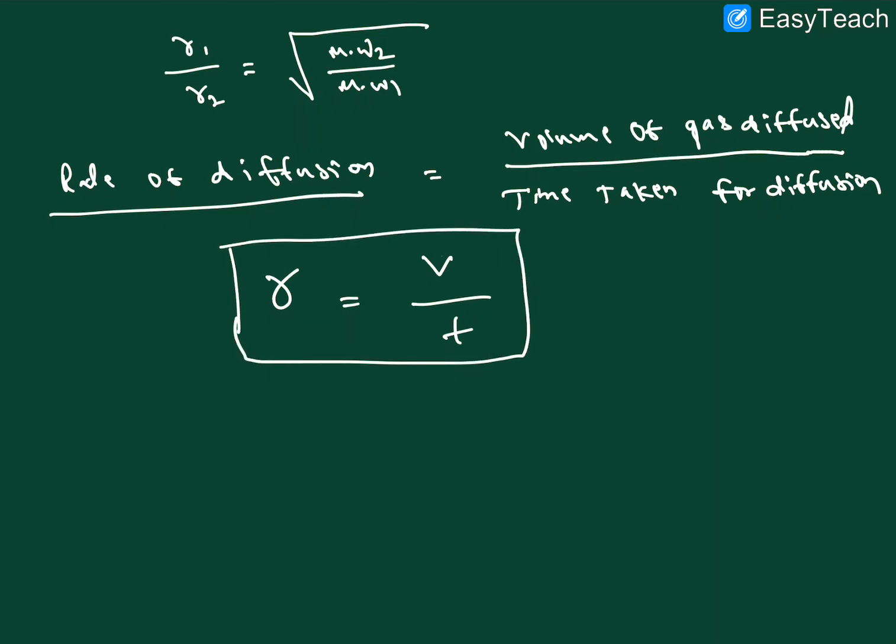Also it is directly proportional to volume and inversely to time. The more volume it can diffuse in less time, the higher the rate of diffusion.